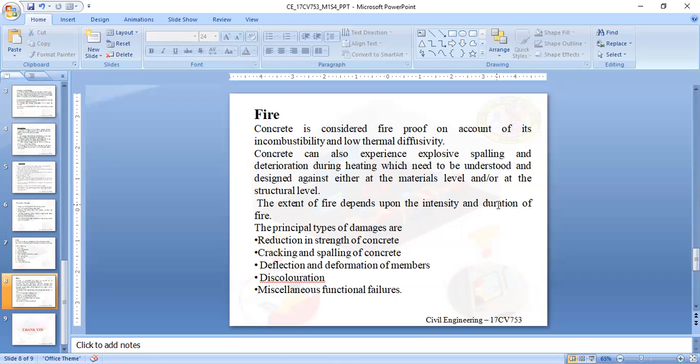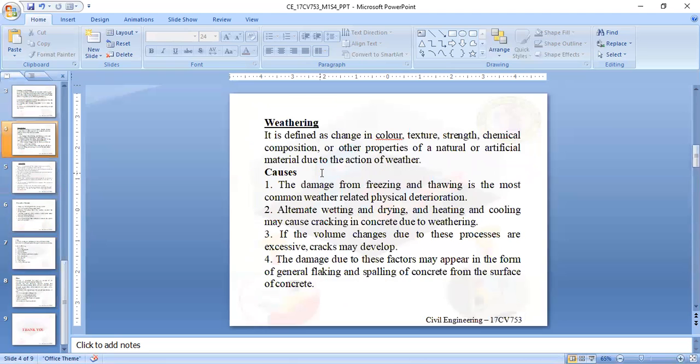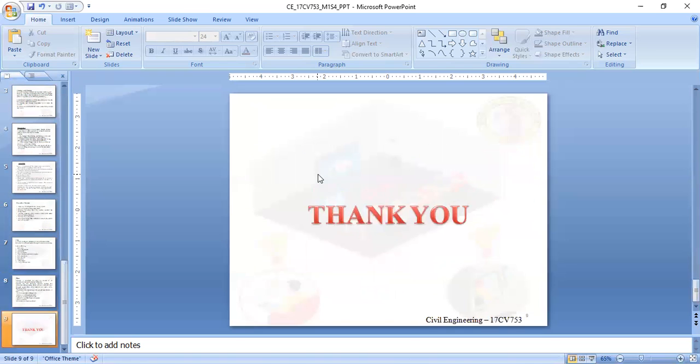As I told in the previous session, we have discussed spalling of concrete, that is spalling of cover, and the reinforcement is exposed to the environment. Next, discoloration and also miscellaneous functional failures. So these are some of the effects due to fire. This is with respect to some more physical causes, that is freezing and thawing, weathering, crazing, and fire. In the next session, we will discuss the chemical causes of deterioration of structures.